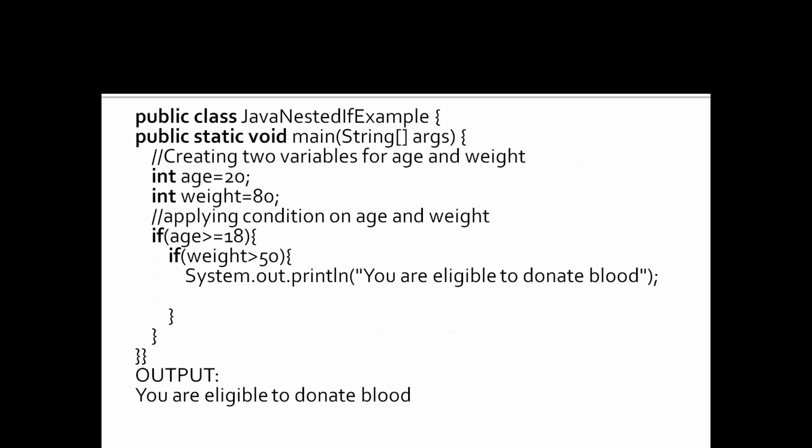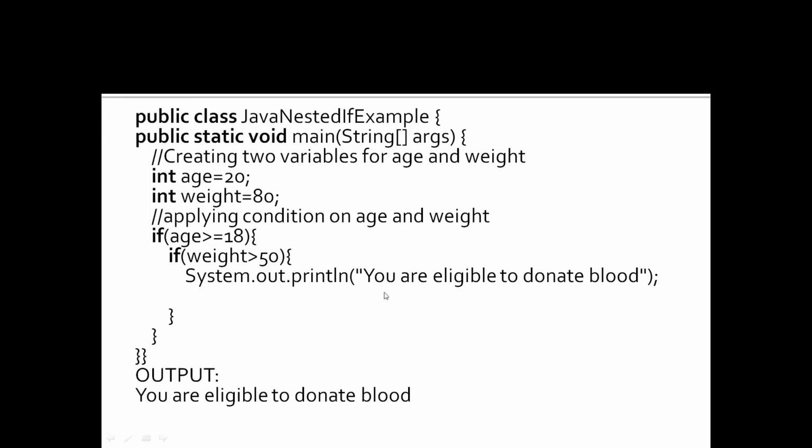For example, I have taken JavaNestedIfExample as a class name, and I have defined a variable age equal to 20, and also a variable weight equal to 80. Then see here, if age is greater than or equal to 18, since 20 is taken here, it goes to the other if, which is the nested if, and it checks here: weight 80 is greater than 50, right?